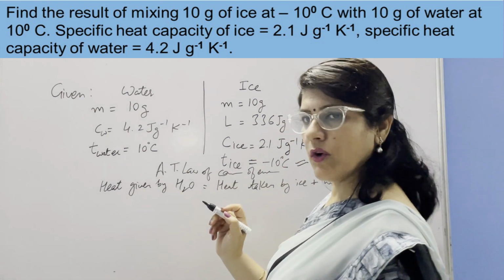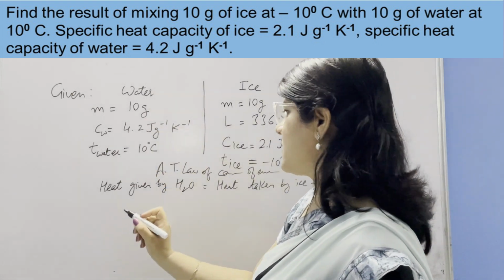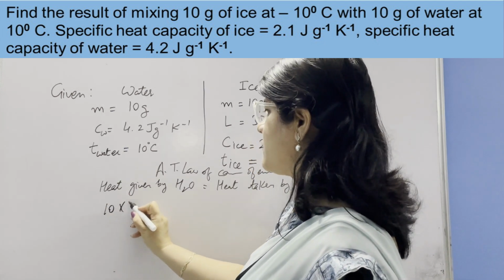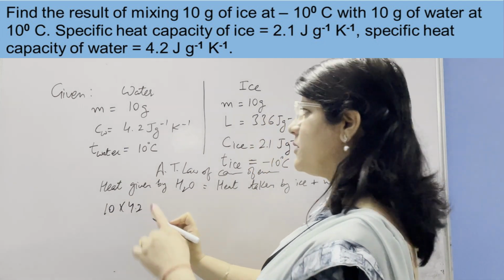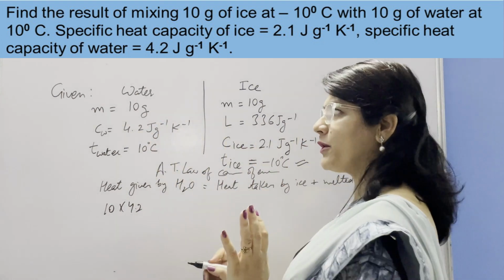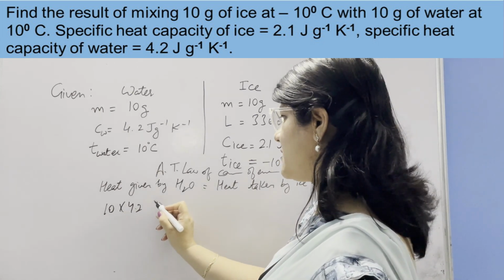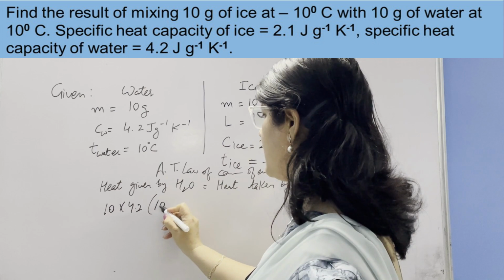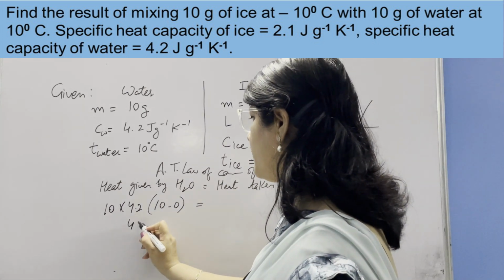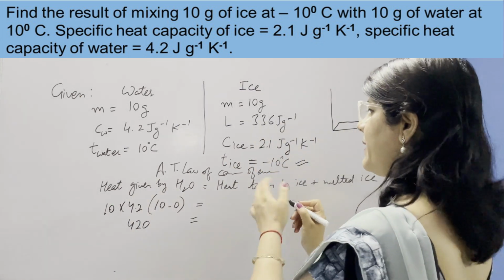So heat energy given by water, it means mc delta T. For water we have these things given. M is 10 gram, C is 4.2 joule per gram per Kelvin, and mass is again in gram, so we need not to change any unit. So mc delta T, T is 10 degrees Celsius, and 10 minus 0, it means 10. So 420 is equal to heat energy taken by ice.